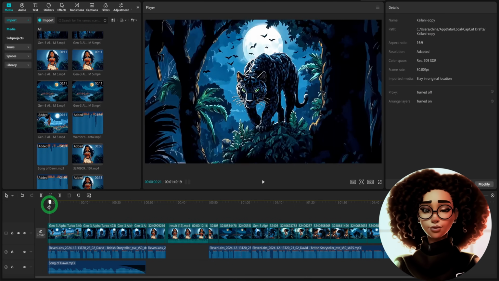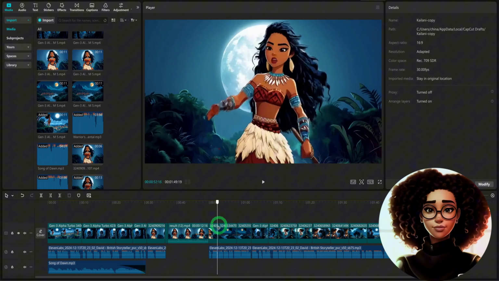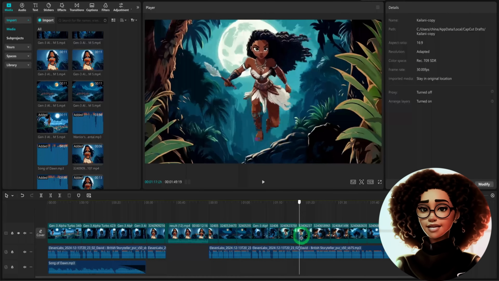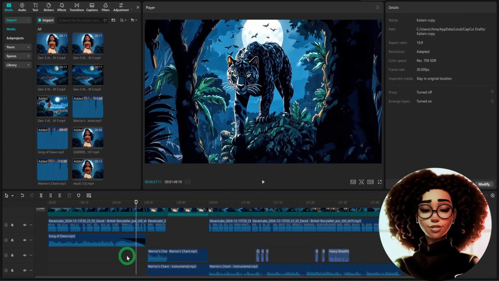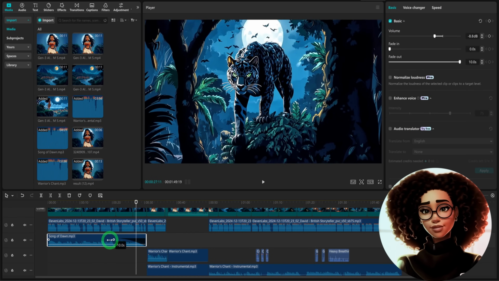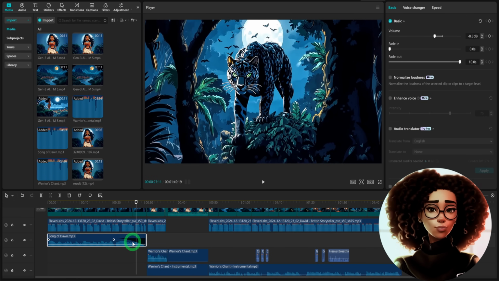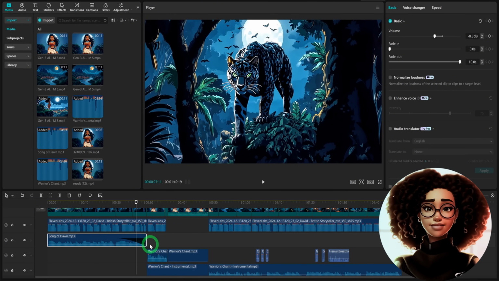Once you are done placing all the videos with the voiceover, the next thing is to start adding things like music, sound effects, and transitions. Next, I pulled in this music, which I generated in Suno, and then I placed it before the characters started singing. After the music was placed, I used the dragger to fade out the music, because if you want to end the music before you start another music, it's important to have a smooth transition, and this feature will help you achieve it.